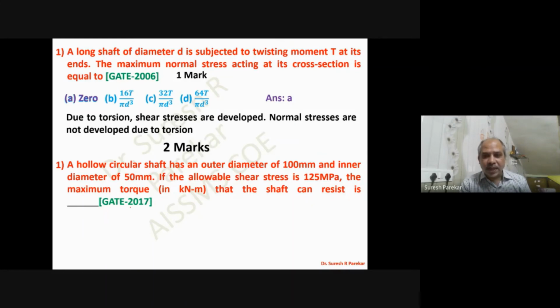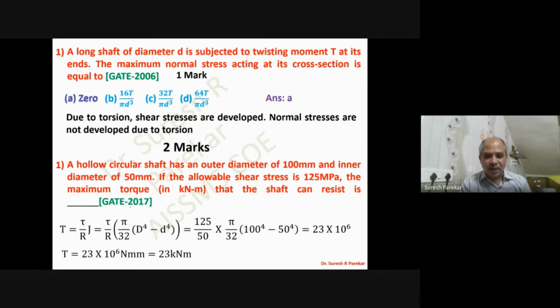A hollow circular shaft has an outer diameter 100 and inner diameter 50. If the allowable stress is 125 MPa, find the maximum torque. So we have to use the simple formula T is equal to tau by R into J. Now this is a hollow shaft, so we put the values: tau is 125, R will be 50 because the diameter is 100, and J is pi by 32 into D to the power 4 minus d to the power 4. We get the value 23 kilonewton meter.